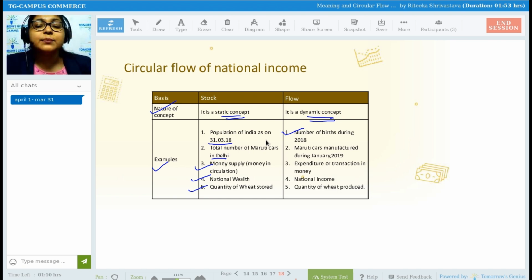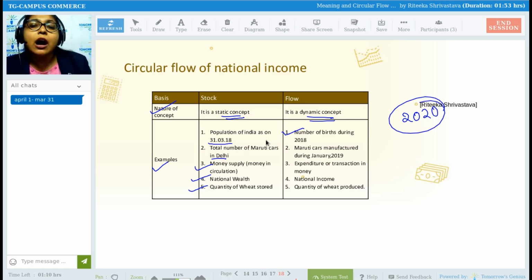Birth, or what percent of birth has taken place in 2018. Maruti cars: how many cars were manufactured in 2019, that you are measuring, and in 2020 again you will measure how many cars were manufactured. In between you will not put in the effort to measure the manufacturing of cars. So that is all. National income, because it is measured on a yearly basis.